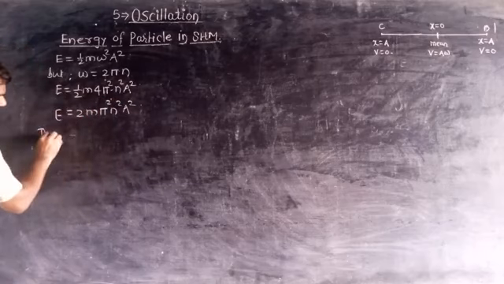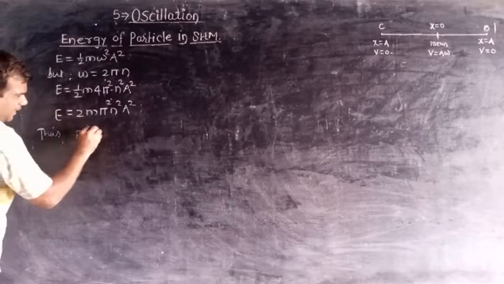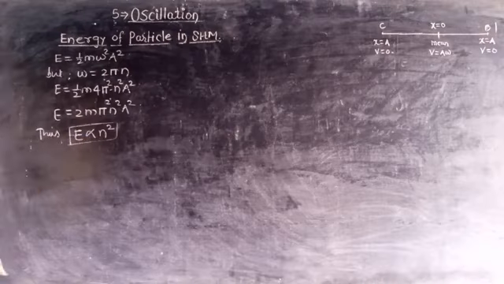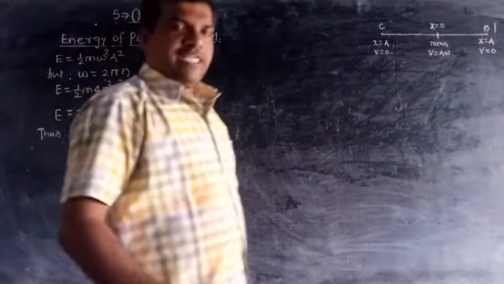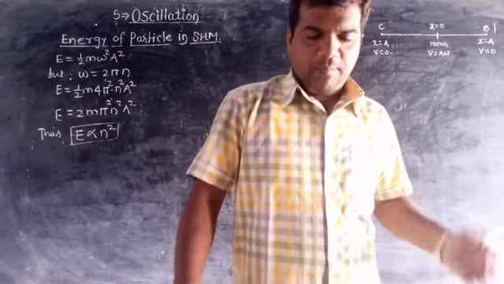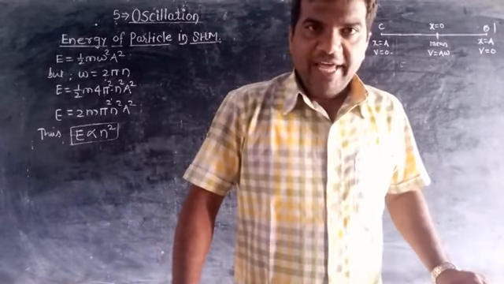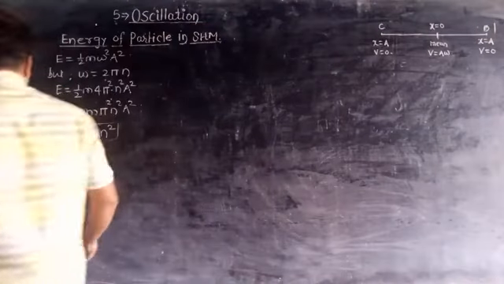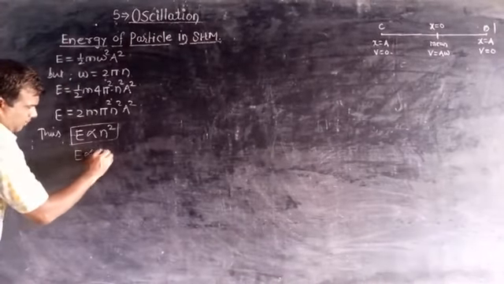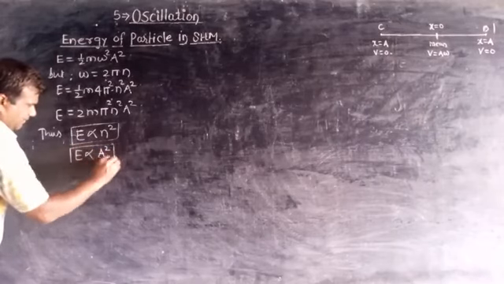And thus, from this equation we can write E is directly proportional to n square. That is, the energy of a particle performing SHM is directly proportional to the square of the frequency of SHM. Then E is directly proportional to the square of the amplitude of SHM.